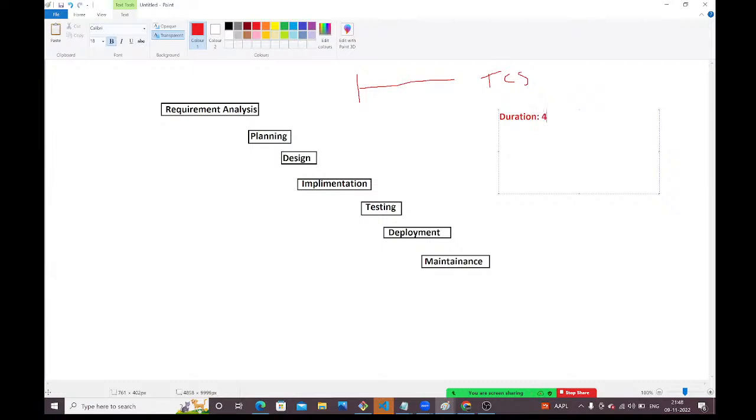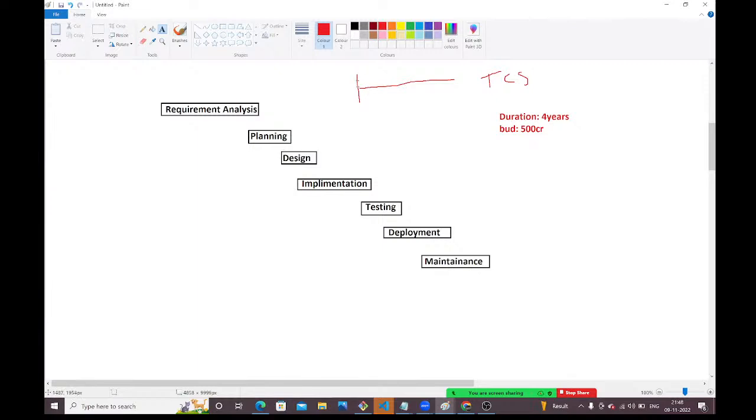Duration 4 years, and budget. They are saying 4 crores, or 4 CR. Okay, in the IT field, 500 CR. 500 CR they are telling, guys. So 4 years, and the budget is 500 CR. Today I have one idea in my brain, and based on that idea I want one software, one project. What the TCS team is telling is that to complete that project, 4 years time is required.